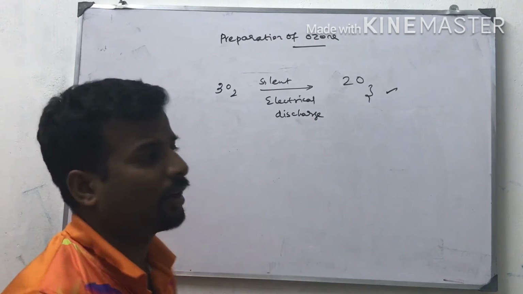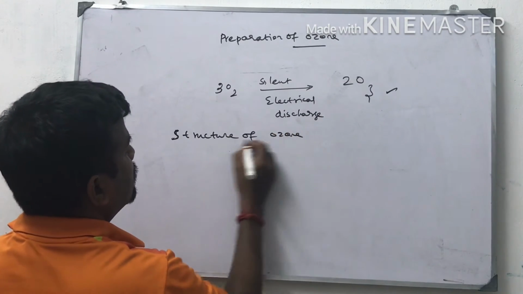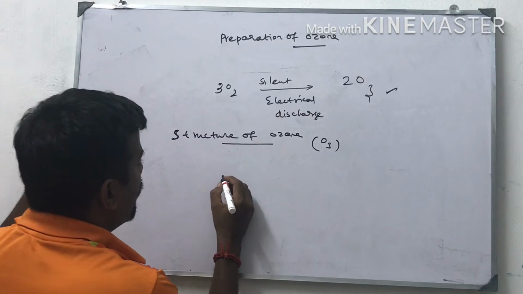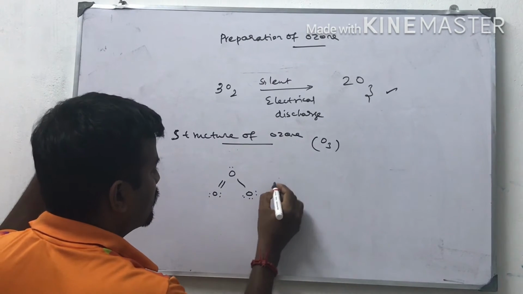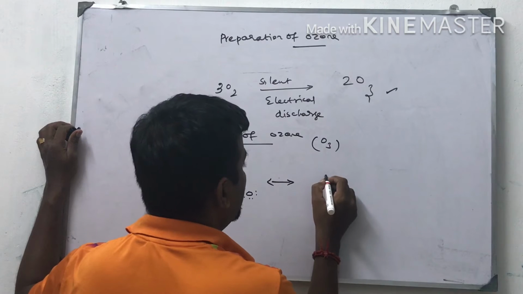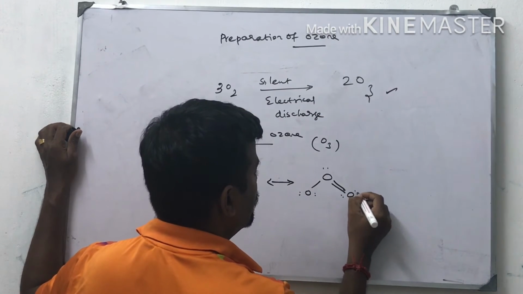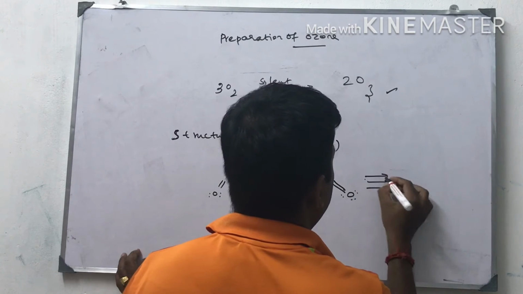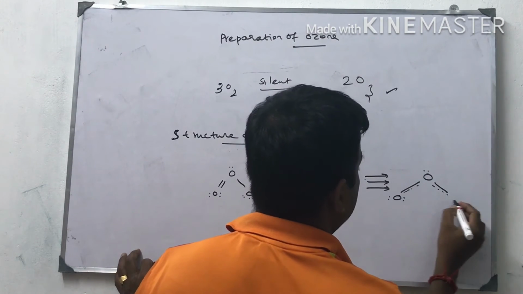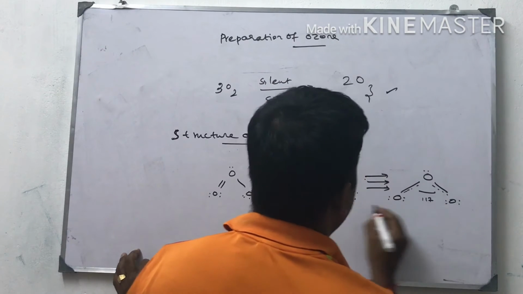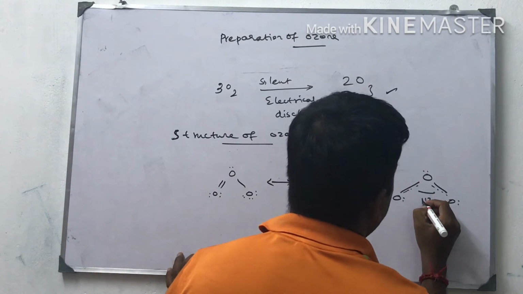Now I am going to draw the structure of ozone. O3. The angle is 120 degrees. The bond length is 128 picometer on one side, and 170 picometer on the other.